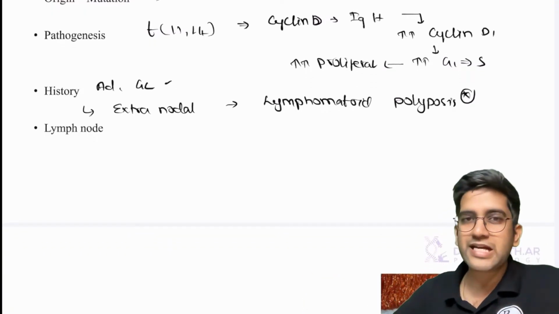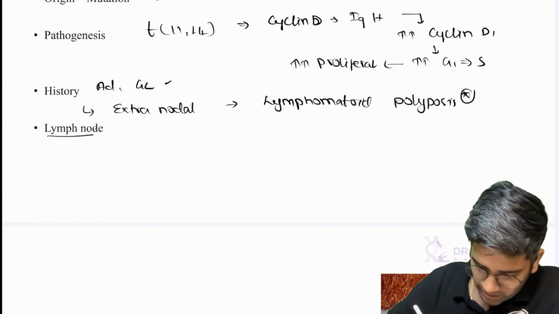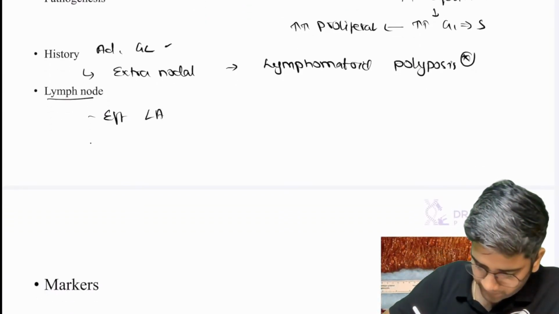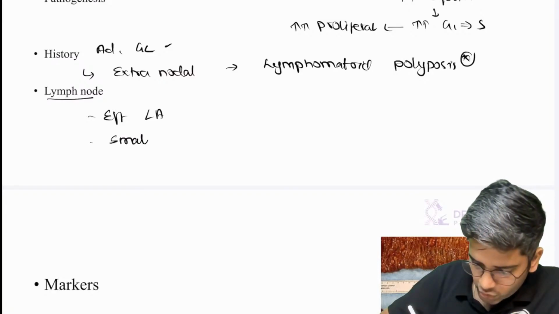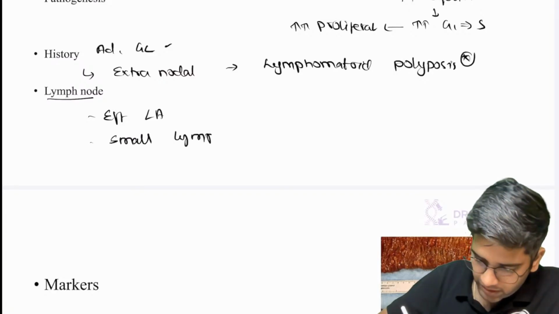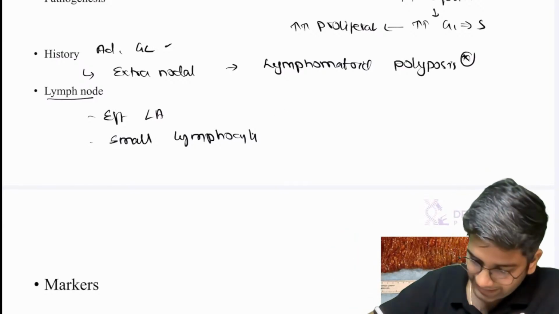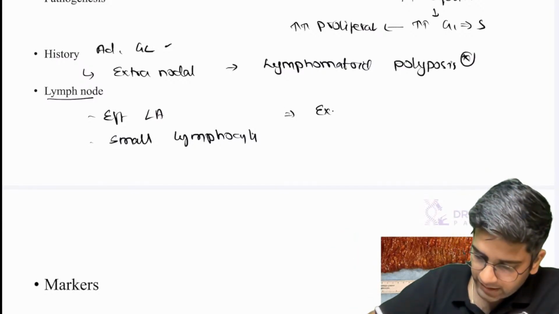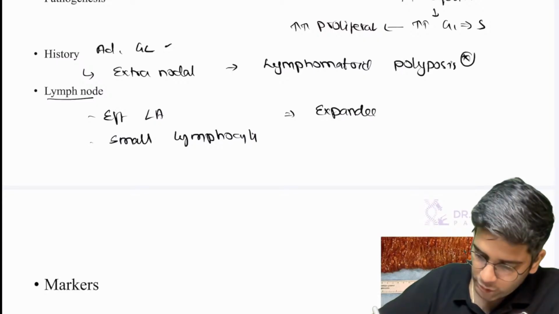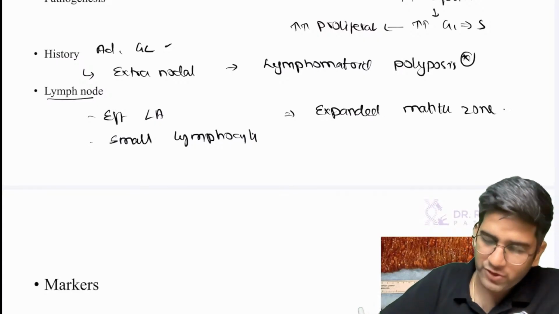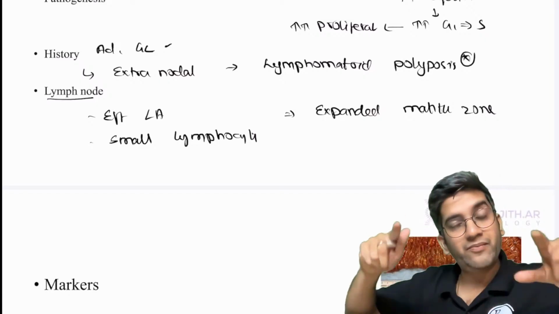Peripheral smear will not be there in mantle. We have a lymph node. Again, effaced lymphoid architecture, replaced by small lymphocytes because there's also small lymphoid neoplasm. But the classical early finding is expanded mantle zone. Initially, it will be expanded mantle zone. Normal mantle zone will be 2-4 layers. Here it will become very, very thick.